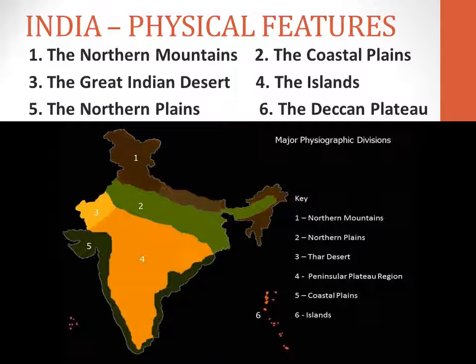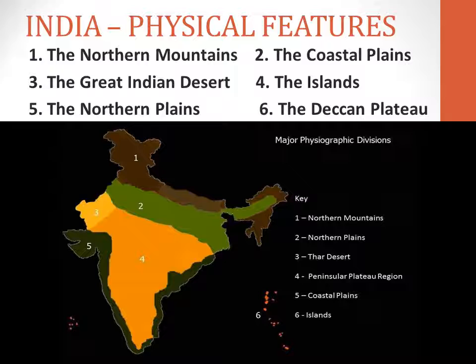Now we are going to see in detail about all of India's physical features. What are those? The northern mountains, the coastal plains, the Great Indian Desert. What is that? Yes, the Thar Desert. Fourth one is islands. Fifth one is the northern plain.